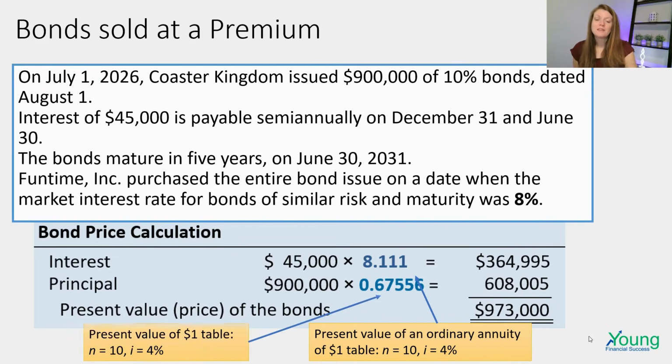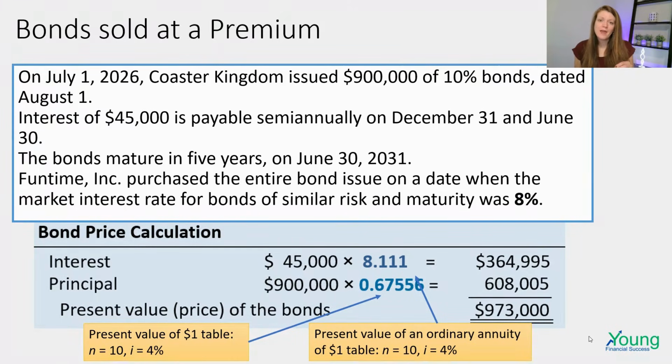We do the same exact thing with the principal, except we're going to use just the PV table because it's a one-time payment at maturity. They pay $900,000 one time 5 years from now. But we're going to use the same criteria in order to find the factor on the PV table. So we are going to use the 8% cut in half, so 4%, half of the market rate since it's semi-annual payments. And we're going to use 10 payment periods because that's how many times they're making an interest payment. So we get 0.67556.